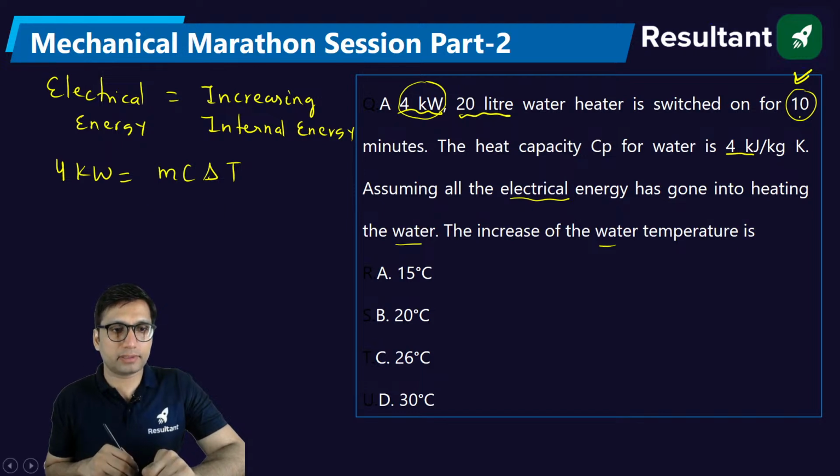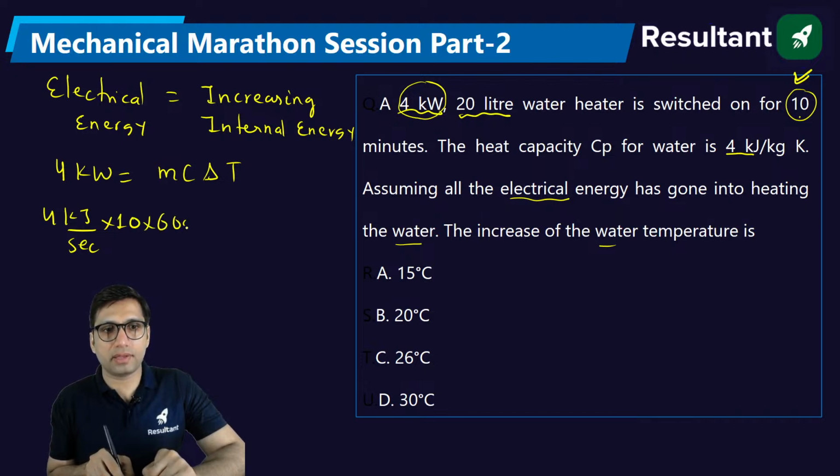we will convert this kilowatt into kilojoule. How? 4 kilojoule per second into 10 minutes, and it is in minutes, so in order to convert to seconds it will be 60 seconds. Okay, that will be equal to mass into Cp, which is 4, into delta T. Clear? Now the next thing, this second and second will get cancelled out.